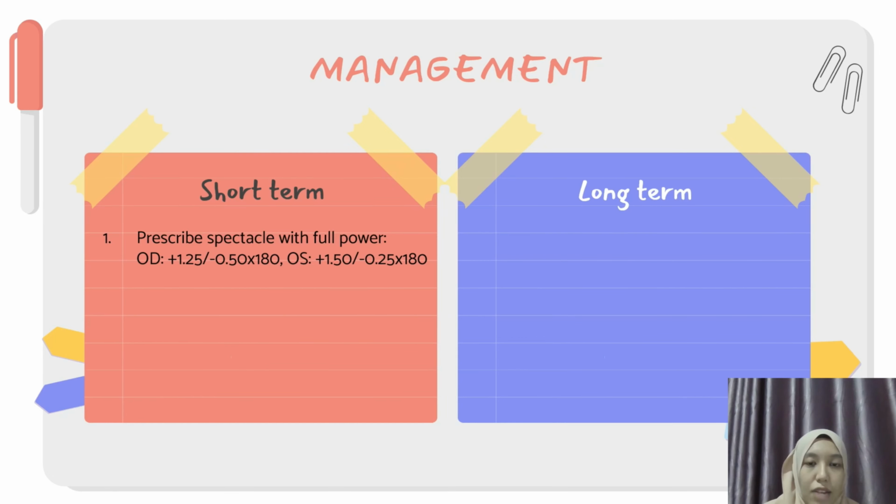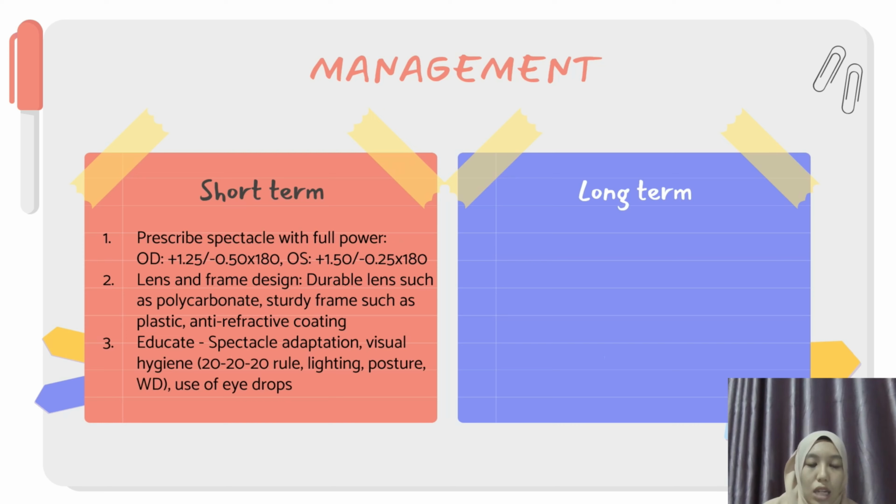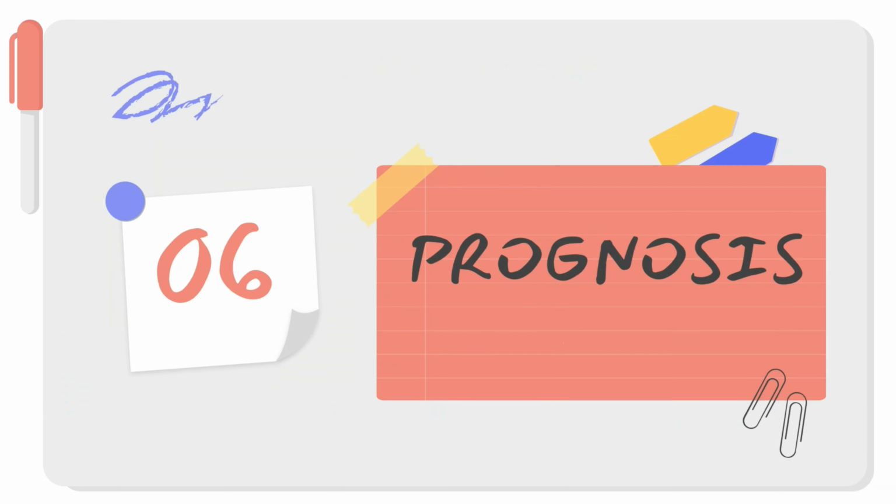Next is lens and frame design, with a durable lens such as polycarbonate, a sturdy frame such as plastic, and anti-reflective coating. Next is education, which covers spectacle adaptation, visual hygiene, and also use of eye drops. Long term, TCA in 2 to 4 weeks to monitor VA and adaptation to spectacle correction, and recheck the AA, NRA, PRA, and also MEM retinoscopy.